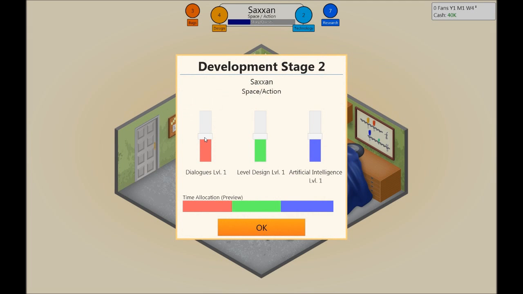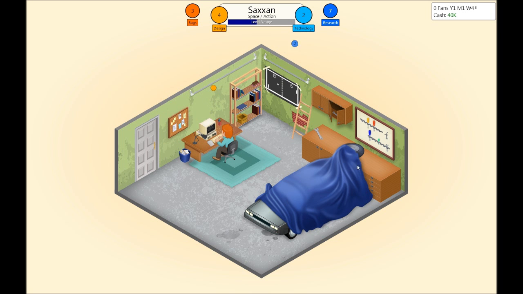Okay, now we're at development stage 2, and an action game doesn't really need much dialogue. Oh, music stopped. Great. Level design, again, I want it to be interesting for the players, so I want a good level design. And the AI of the game, it should not be mindless targets or something like that. This is basically what you see.